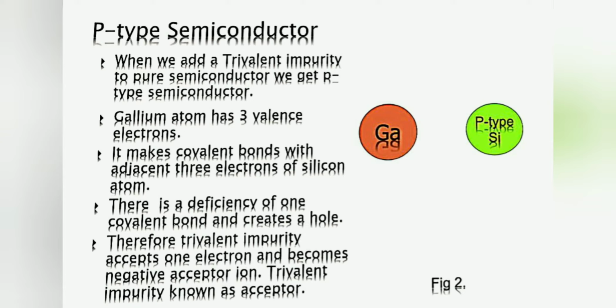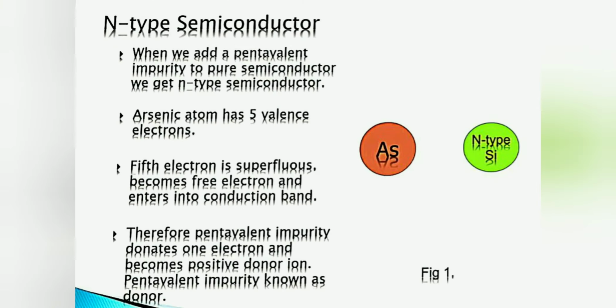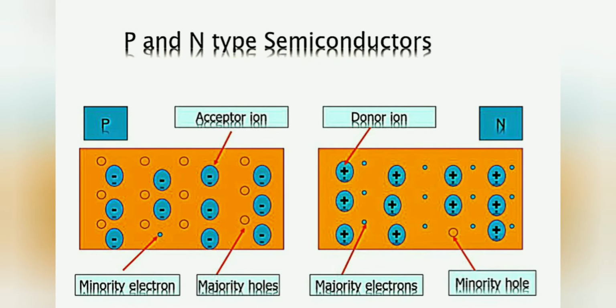It makes covalent bonds with the adjacent 3 electrons of the silicon atom. And in N type of semiconductor, arsenic is used as the dopant. It has 5 valence electrons. The 5th electron is a free electron, which forms the N type of semiconductor. Then here we can see the P and N type of semiconductor.